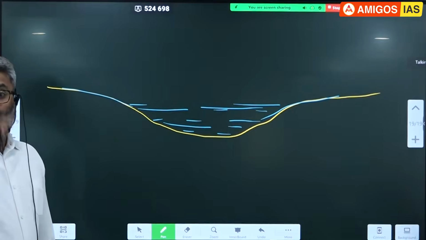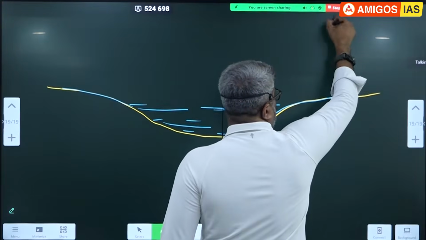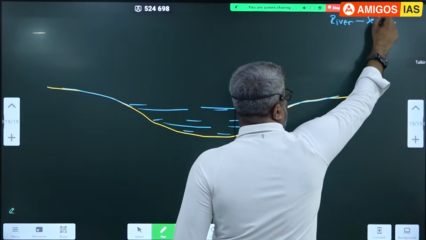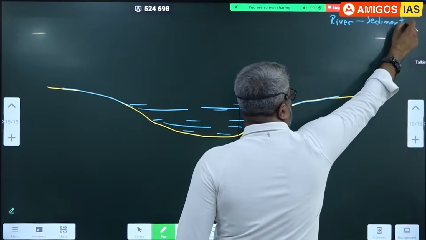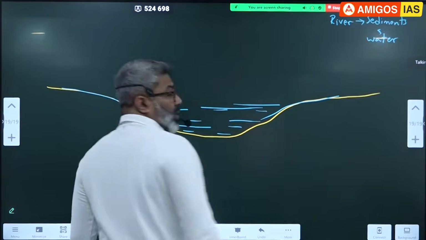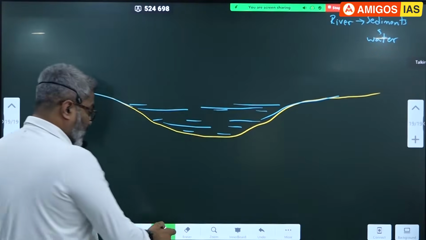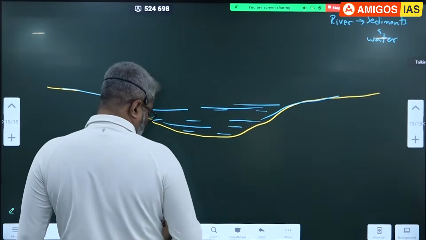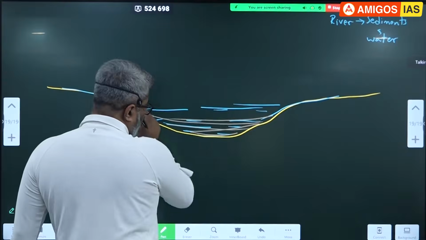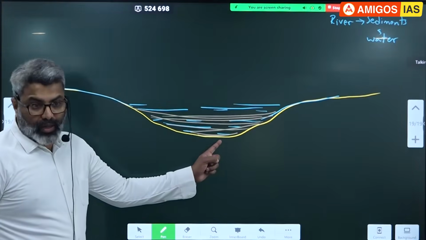The rivers will also bring sediments. So remember, the rivers flowing into the depression will carry sediments and water into the depression. Most of the depressions today are filled with water, and also soil. Here, the soil is below. Many years of soil. The oldest soil will be at the bottom.